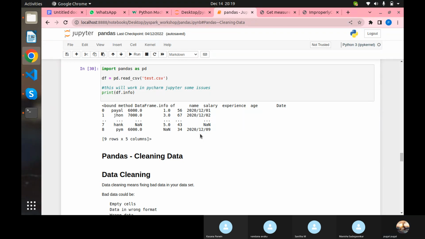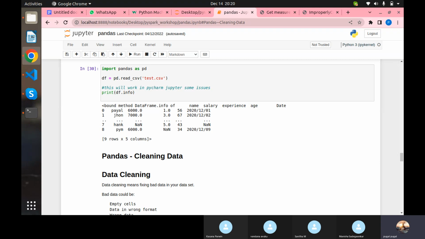So cleaning the data is one of the important things that you should know. Okay, so here, using pandas, we are going to clean an entire CSV file. Whatever things will be there, everything we are going to clean them, and we are going to standardize them, and we will get the result properly.